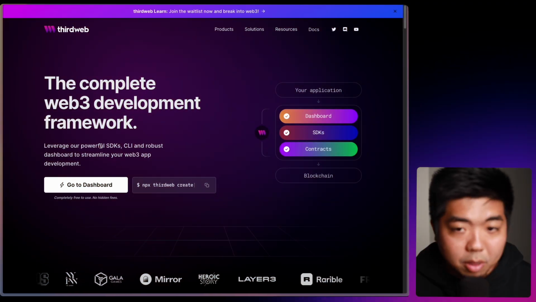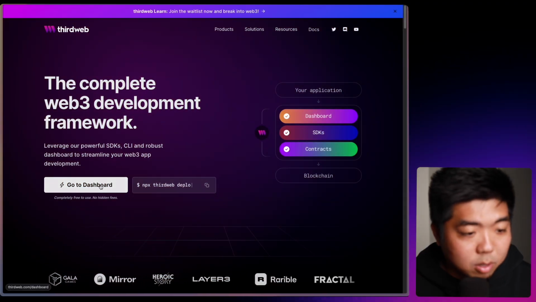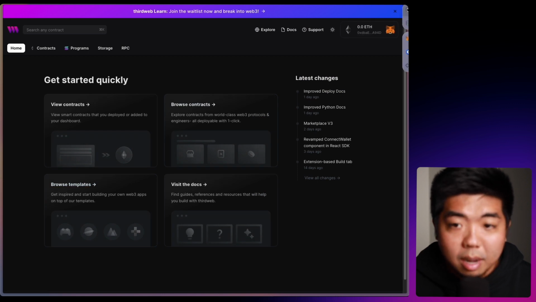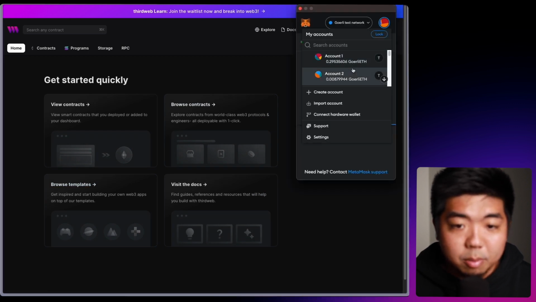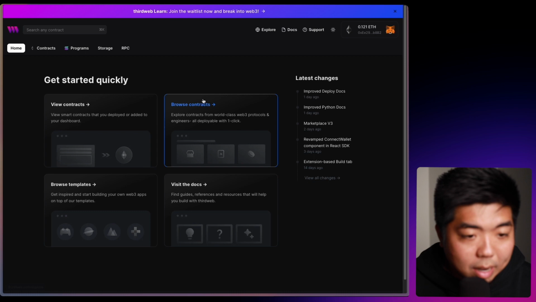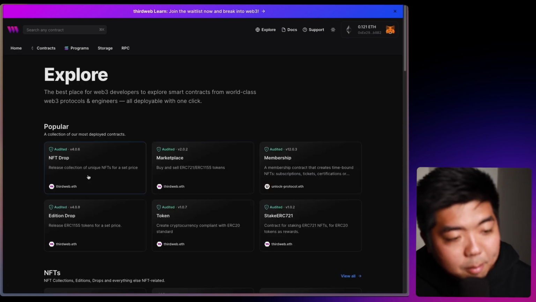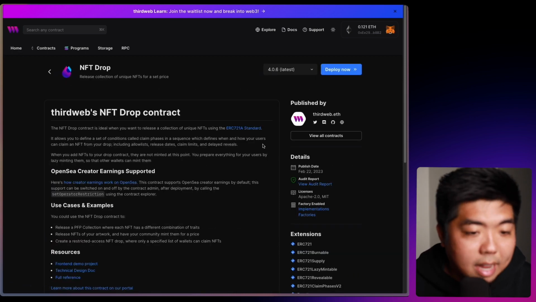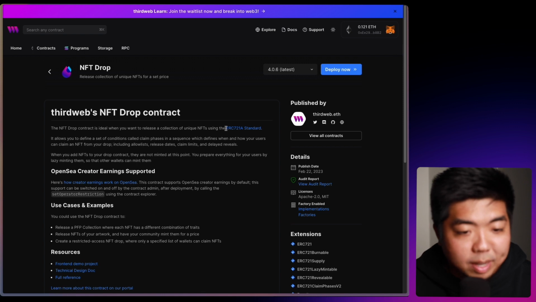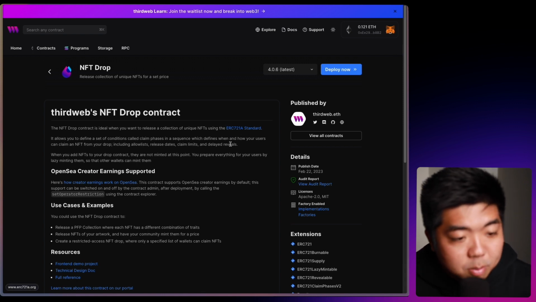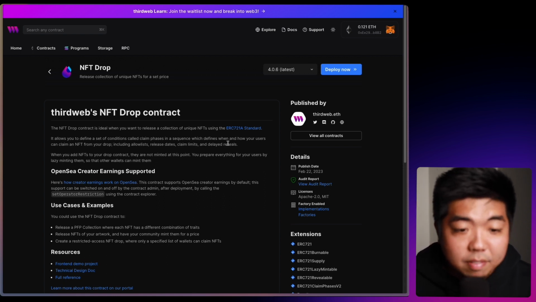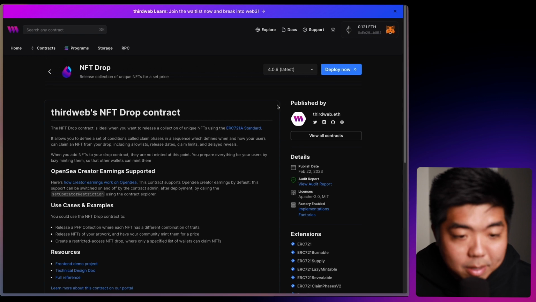So right here, I am on Thirdweb's website. I'm going to go to our dashboard here. I'm going to connect to my correct wallet really quick. And we're going to browse contracts here, and I'm going to select NFT Drop. And what NFT Drop is, you can see right here, it is an ERC721A standard smart contract, which is going to allow me to create some NFTs, and we're going to set up our claim conditions.